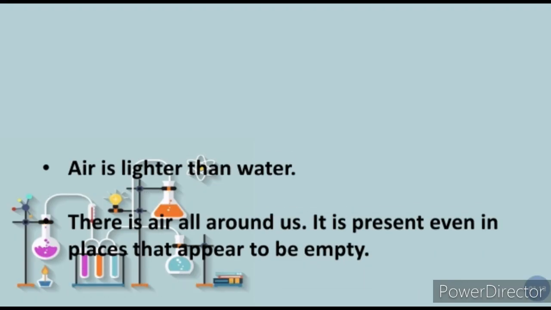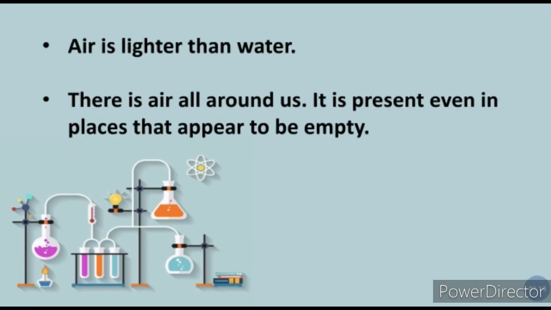So we have learned air is lighter than water, and air is everywhere. It is all around us. It is present even in places which appear to be empty, but air is there, because we cannot see air, students, nor can we touch it.